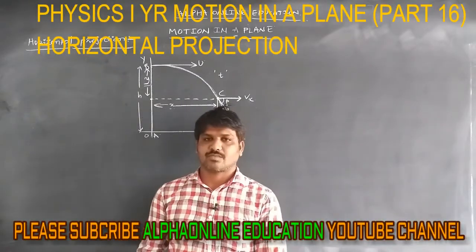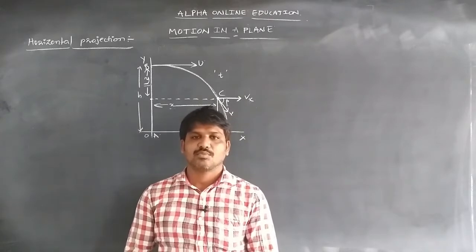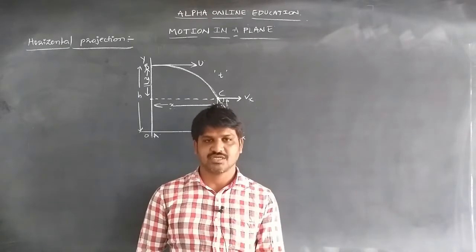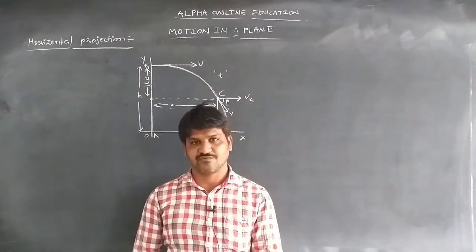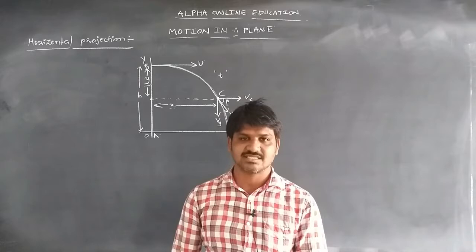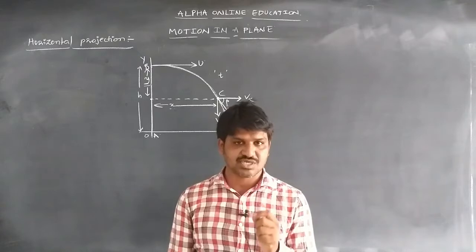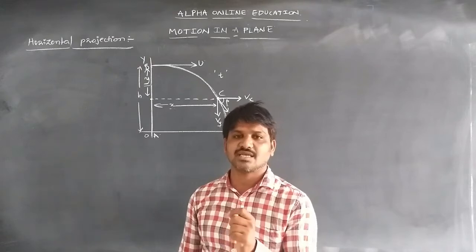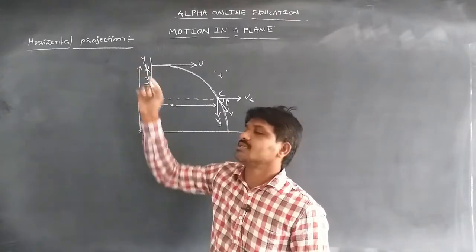Horizontal projection. Here, horizontal projection means when a body is projected horizontally from a certain height, then the body is in two-dimensional motion, the horizontal velocity is uniform and the vertical velocity is similar to that of a freely falling body. Such motion is considered a horizontal projection.